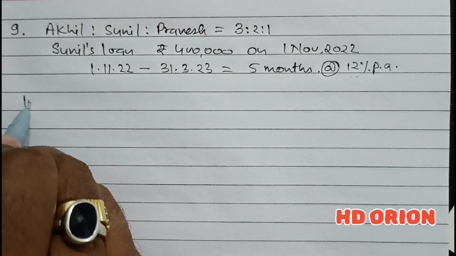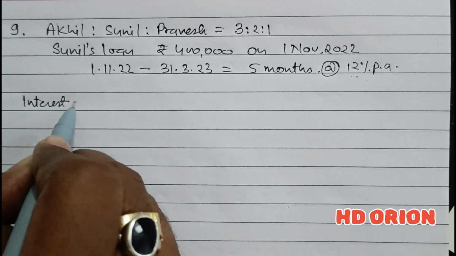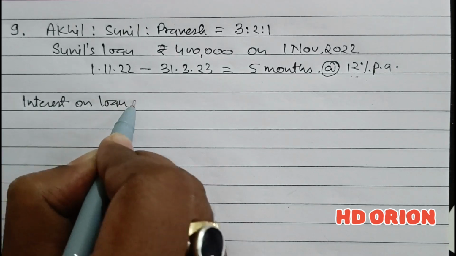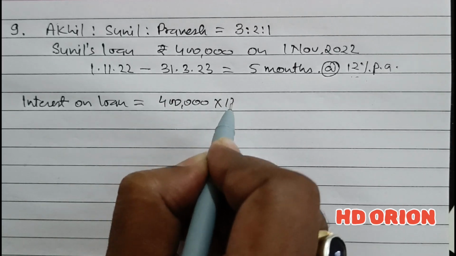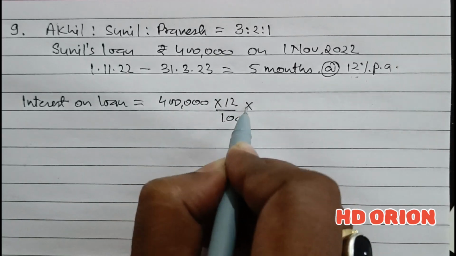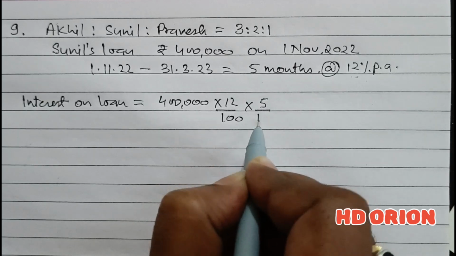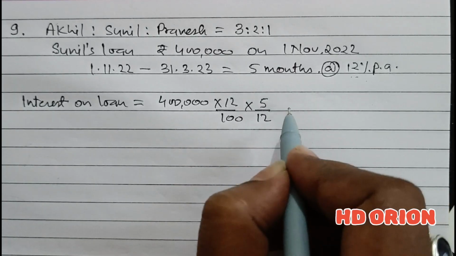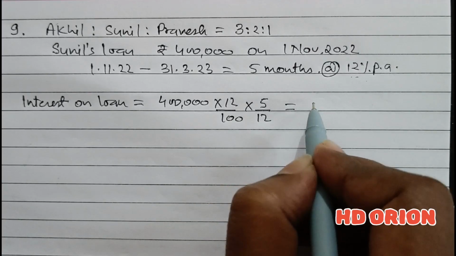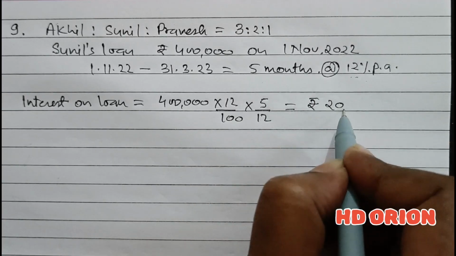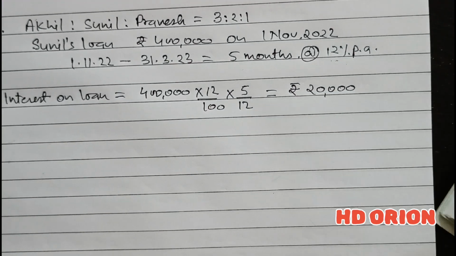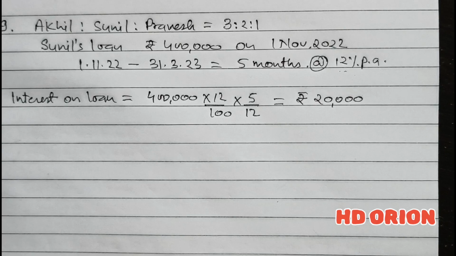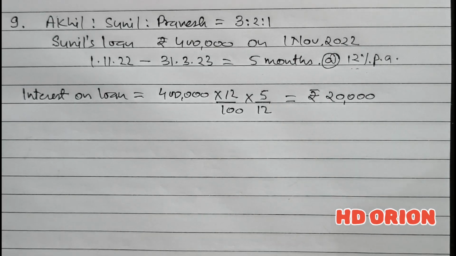So interest on Sunil's loan is equal to, on 4 lakh rupees at the rate of 12% per annum, but only for 5 months, so 5 by 12. And the interest is rupees 20,000. Now the question further says that out of this rupees 20,000, 4 months interest has been paid.